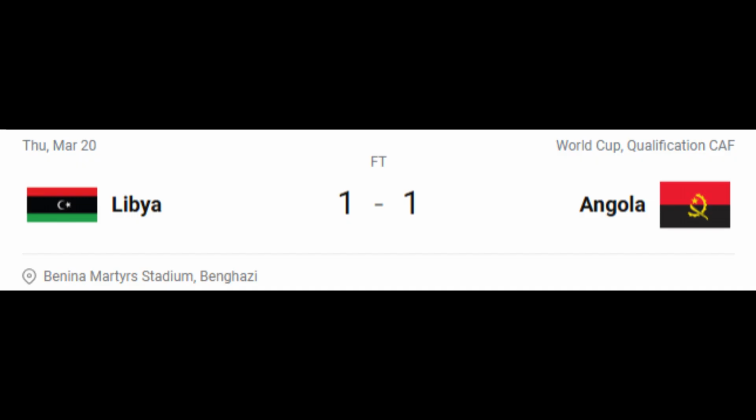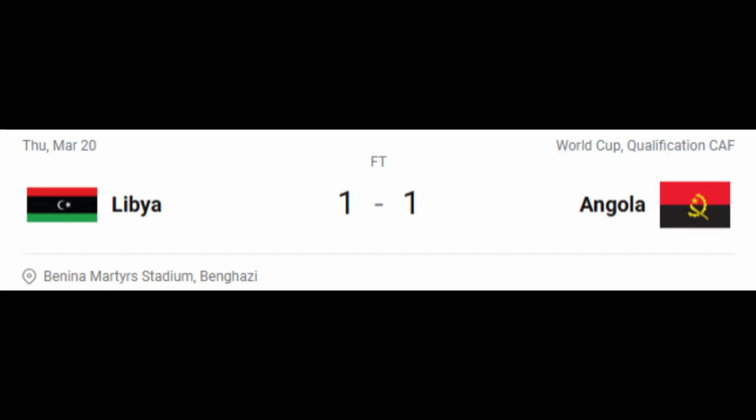For Angola, even though again they managed to get a draw just at the end against Libya, they do end up losing to Cape Verde. They're also in a very tight position. The only way I could see them qualifying for the World Cup is through the Interconfederation again, which is still going to be tough for them to even get that spot.